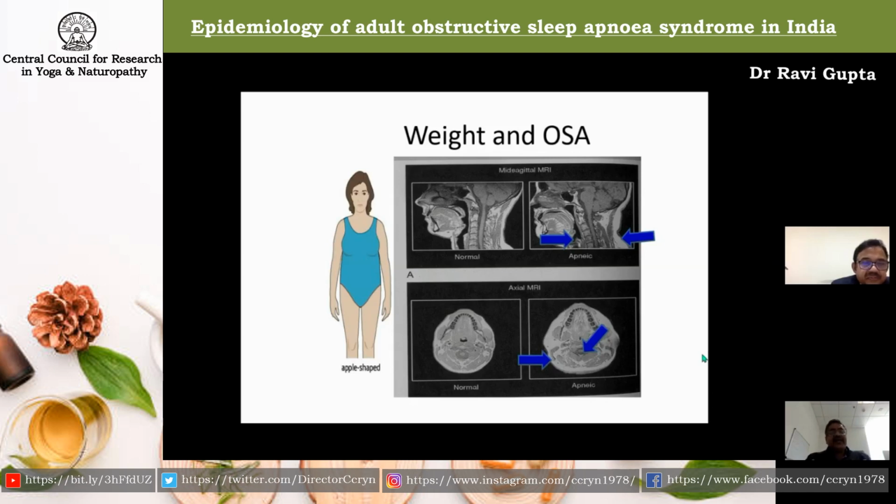Here you can see, by the blue arrows on the upper panel, that the amount of fat deposited around the neck, around the parapharyngeal area and in the tongue is much greater than in the person who is not obese. This deposition of fat in the parapharyngeal area reduces the lumen of the upper airway, as you can see in the upper as well as the lower panel, and you are hardly able to see any area which allows the passage of air in the lower panel. Next slide, please.